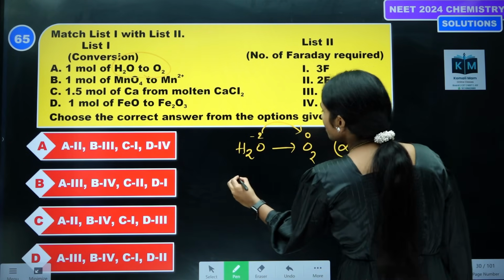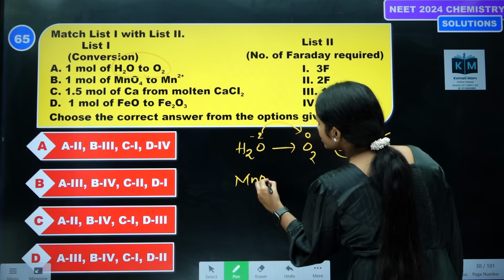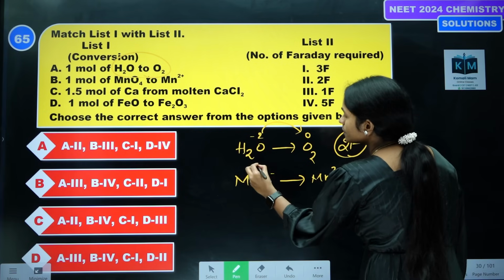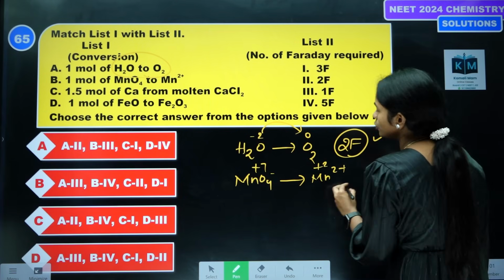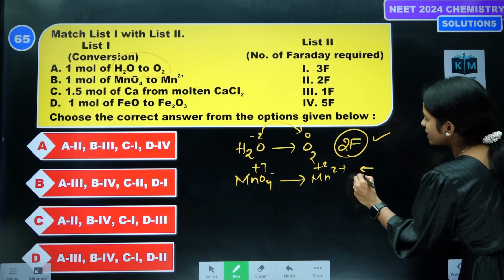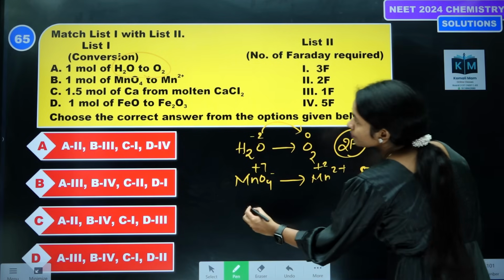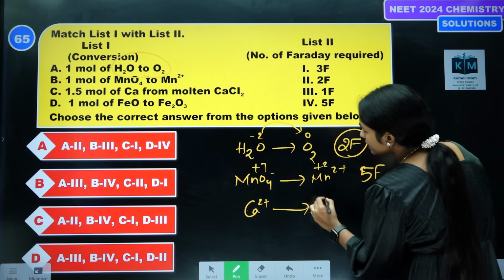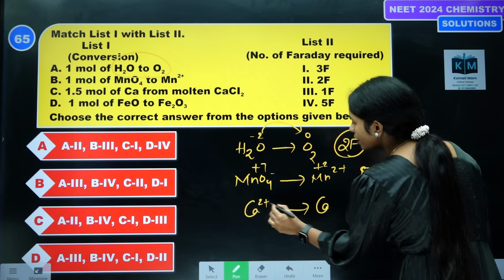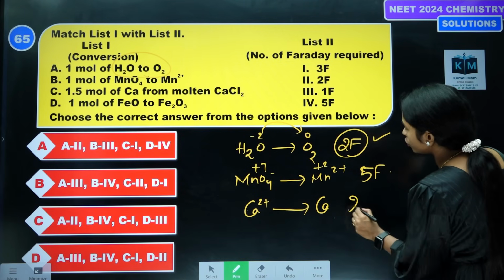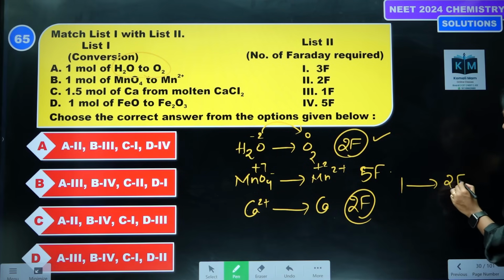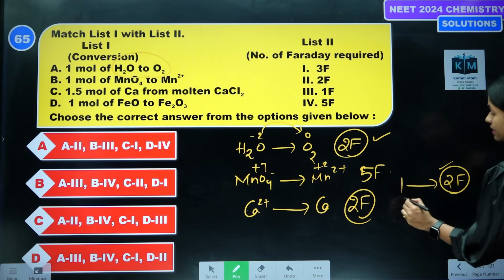Next, MnO4- changes into Mn2+. Tell me, MnO4-, it is +7 oxidation state, here +2. What is the change? 5 is the change. So 5 Faraday. Next, Ca is forming from Ca2+. So how many moles is the change? 2 moles change. So 2 Faraday. But this is for 1 mole. 2 Faraday of electricity is needed.